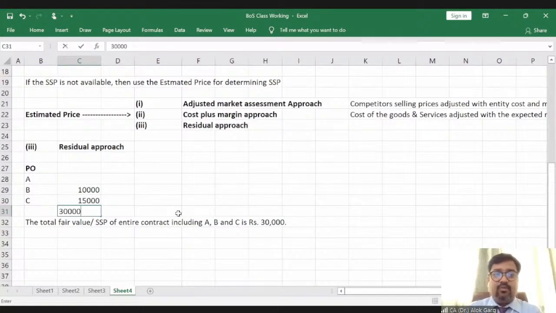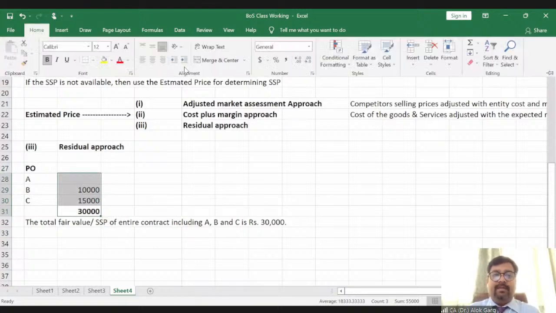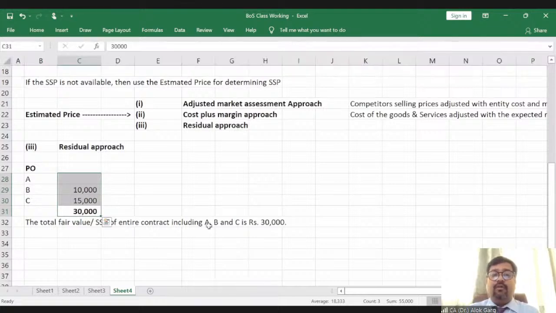The total should be 30,000 because the value of the entire contract is given as 30,000. So what will be the value of A? The total fair value of the entire contract is 30,000. The standalone selling price of B and C is given. Going by the residual approach, the value of A is total value minus B minus C. It is 5,000, right?